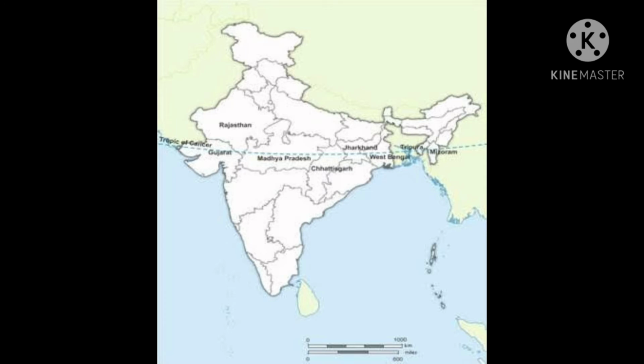The Tropic of Cancer. The Tropic of Cancer passes through the middle of the country. It passes through 8 Indian states: Gujarat, Rajasthan, Madhya Pradesh, Chhattisgarh, Jharkhand, West Bengal, Tripura, and Mizoram. The Tropic of Cancer divides India into two parts: one is a tropical zone and one is a temperate zone.